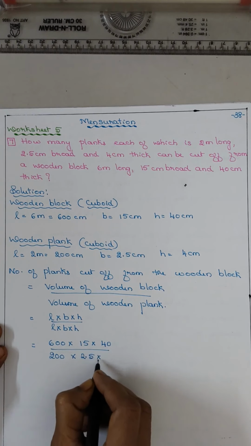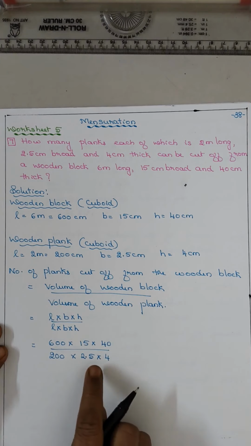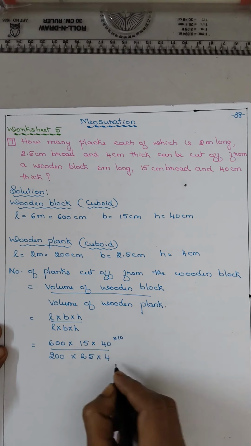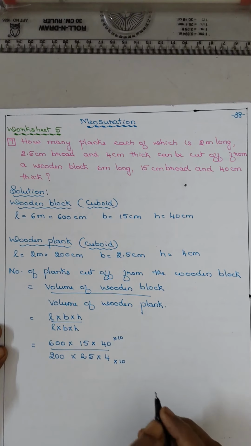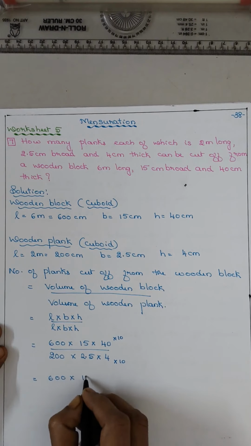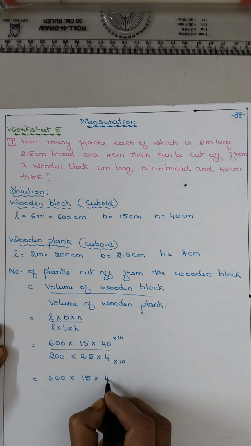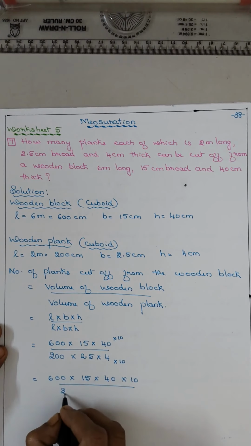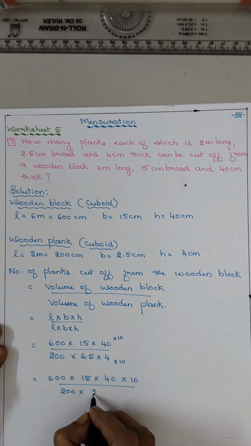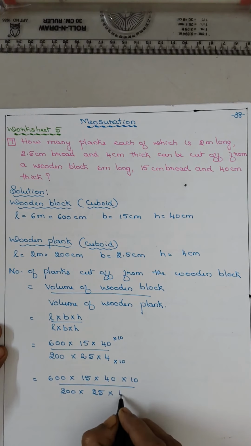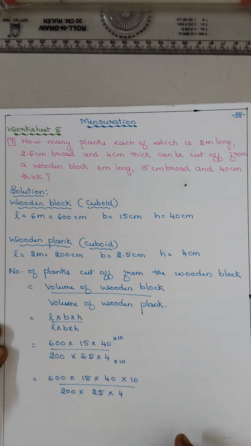2.5 into 4. So now here the decimal is there, immediately remove that decimal. So it will be 600 into 15 into 40 into 10 upon 200 into 25 into 4, as 2.5 becomes 25. We don't write this 10 in the denominator because it is for the decimal.